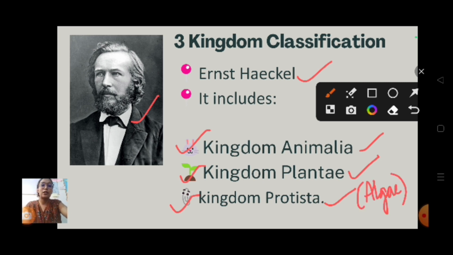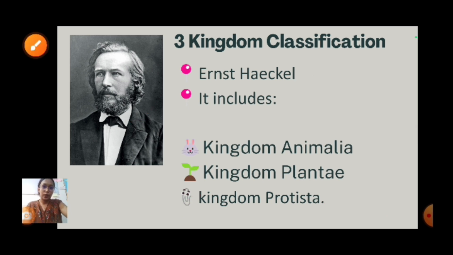So from the 2 kingdom classification by Carolus Linnaeus, Ernest Haeckel added one more new kingdom, that is kingdom Protista. Getting my point? Now can we move on to the next slide?